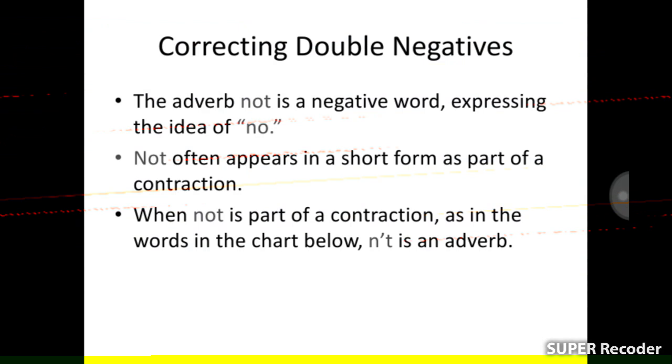Correcting double negatives. The adverb not is a negative word expressing the idea of no. Not often appears in a short form as part of a contraction. When not is part of a contraction, as in the words in the chart below, n apostrophe t, not is an adverb.